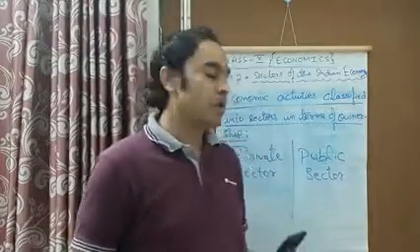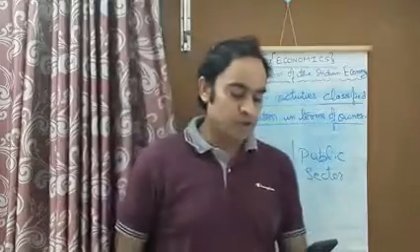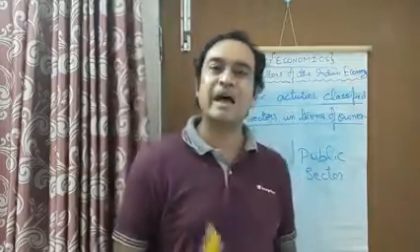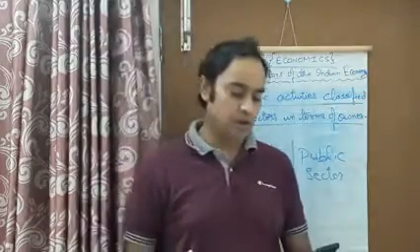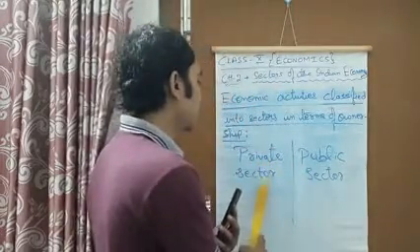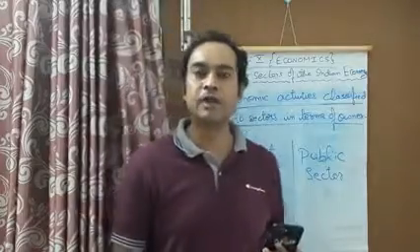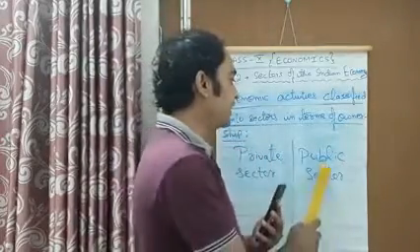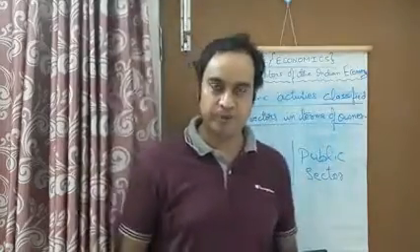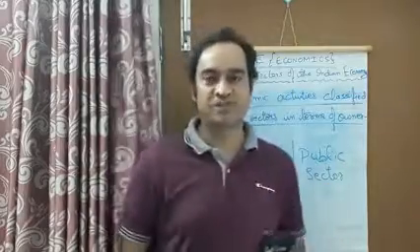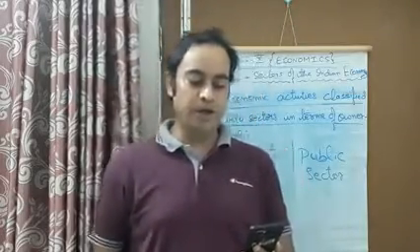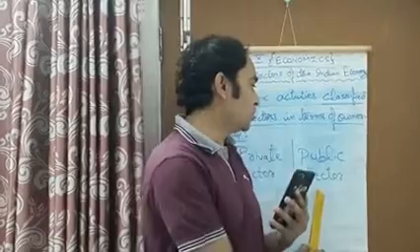On the other hand, the private sector is that sector where the ownership of assets and delivery of services is in the hands of private individuals or companies. Private companies or private individuals hold the assets and deliver the services. For example, in the public sector, examples are railways, which come under the ownership of assets of the public sector. Government is the owner. With this, there are post offices also. These are all examples of public sector.